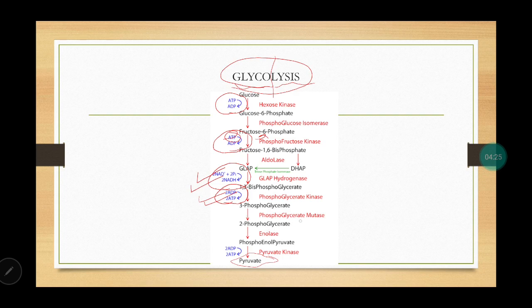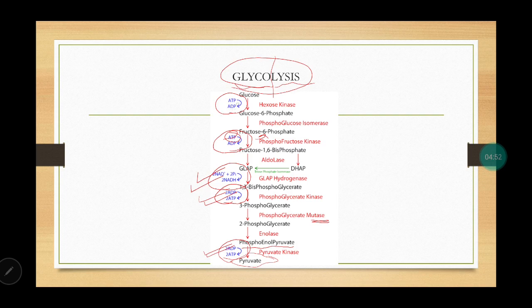In the presence of another enzyme, mutase, it will form 2-phosphoglycerate; there is just a change in the positioning of the phosphate group. In the presence of enolase enzyme, PEP will be formed, that is phosphoenolpyruvate. And in the last step, in the presence of another kinase, again there is release of an ATP molecule and pyruvate is formed.